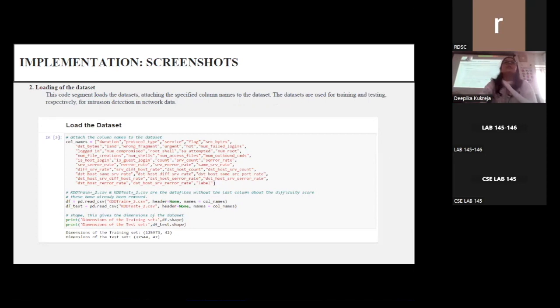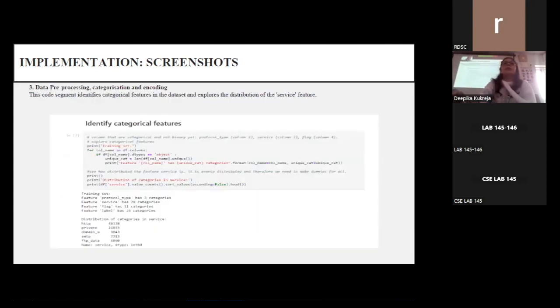Here in this part of the code, loading of the data set is being made. This code segment loads the data set, attaching the specified column names to the data sets. The data sets used for training and testing for intrusion detection are network data. I have used network data as shown in the previous slides, where I have used 4 types of data sets, and they are loaded using this type of code.